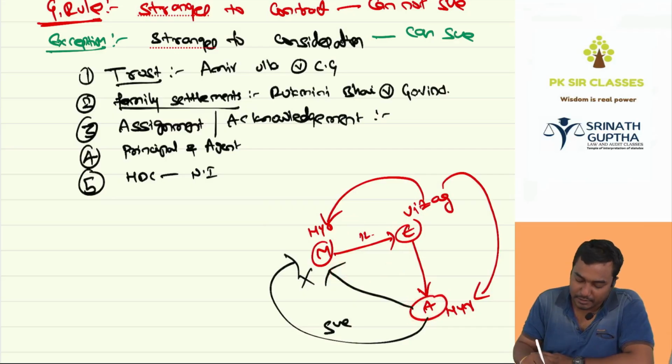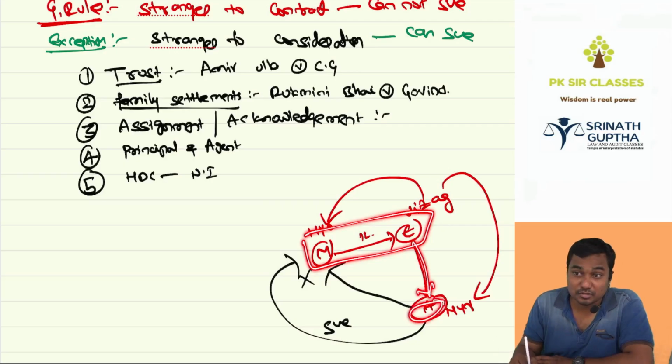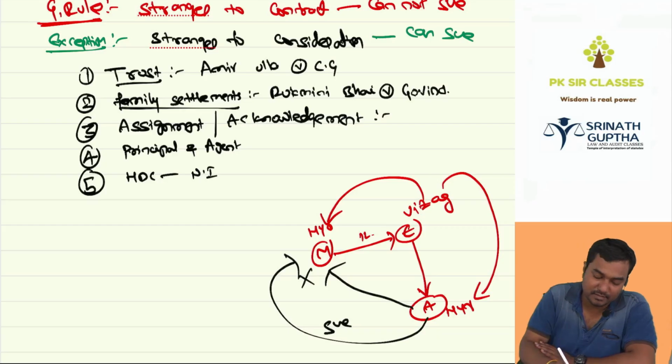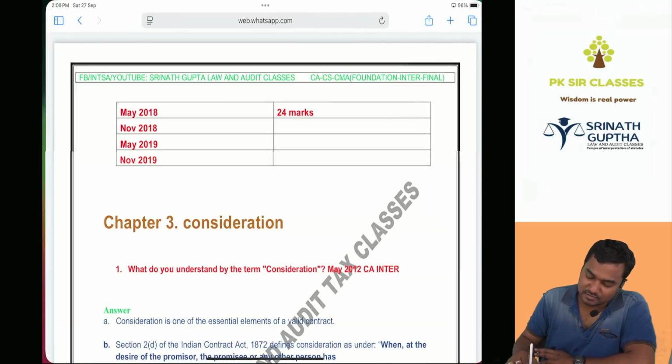But Aditya said, you two people are entering into an agreement for the benefit of me only. I am a stranger to consideration, but not a stranger to contract. I can maintain the suit. Then you're able to understand.